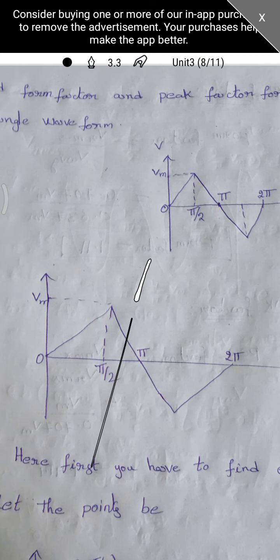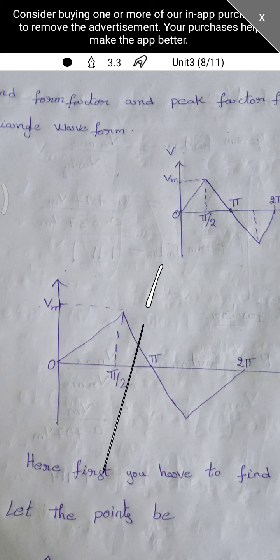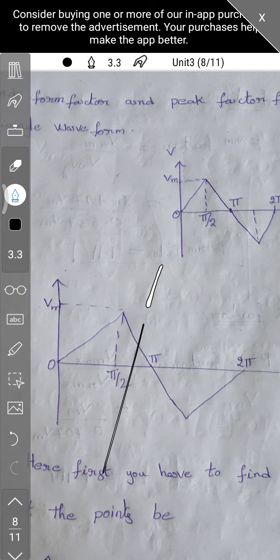Here on the x-axis it represents time and on the y-axis it represents the voltage magnitude, and here Vm represents the maximum value. It is the peak value for the given triangle waveform. So let us find the average value for the given triangle waveform.